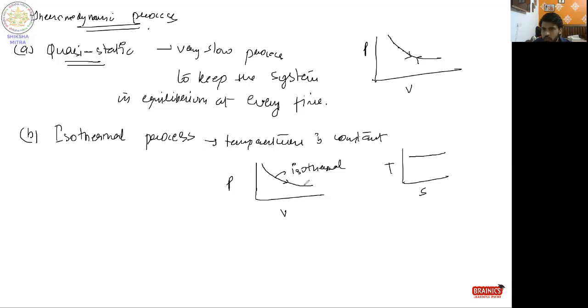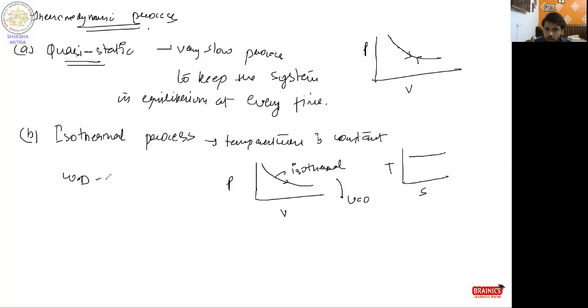You can say that it depends whether heat is given or taken out, but mainly when the volume increases, heat is given to the system, then only the volume increases, keeping the temperature constant. So if the temperature is constant, this means that ΔU in this process is 0. Temperature is constant, so all the heat is converted into work done. How to calculate the work done for the isothermal process?